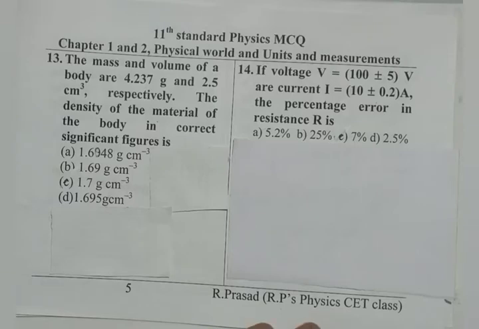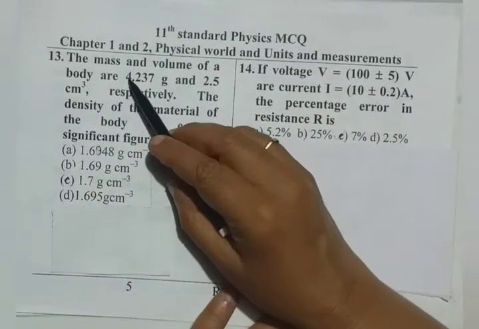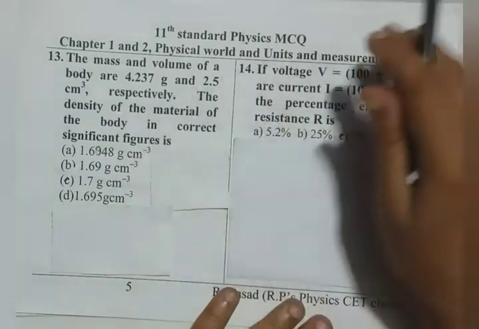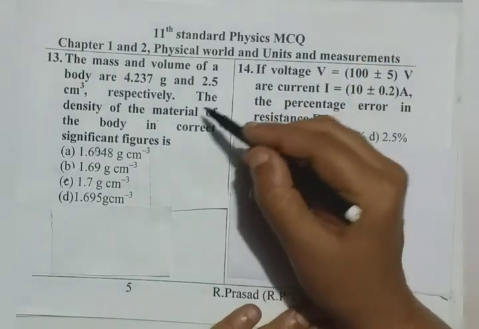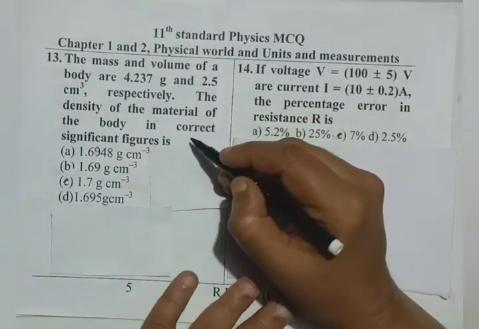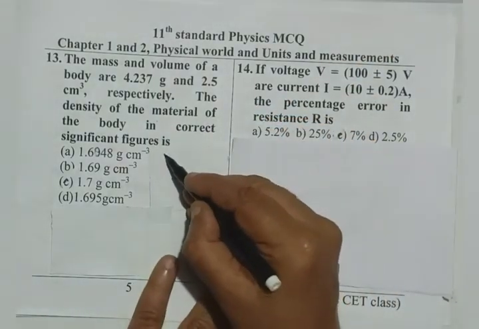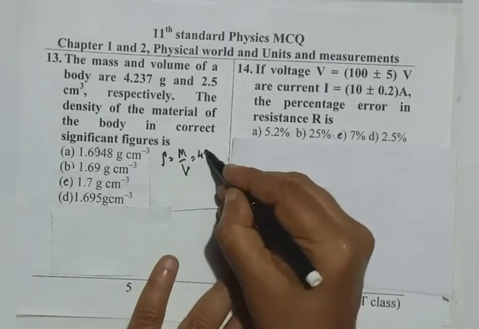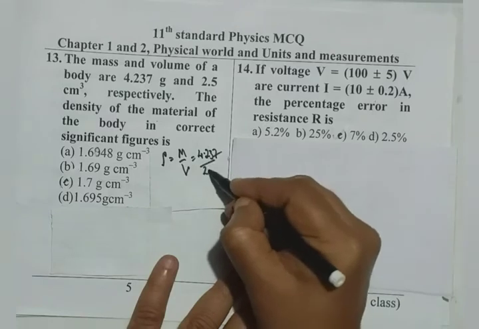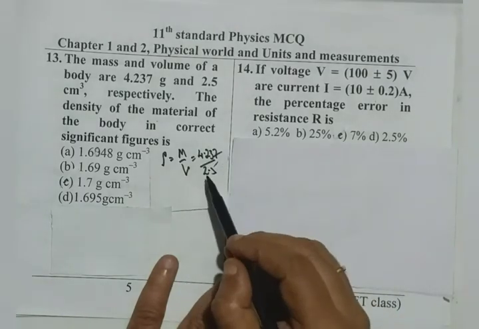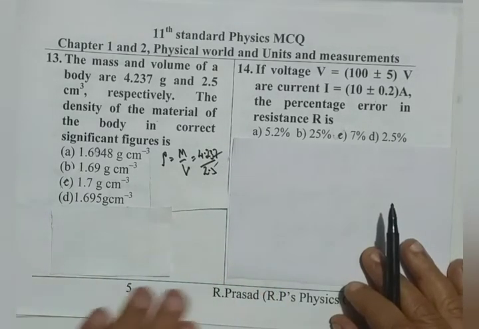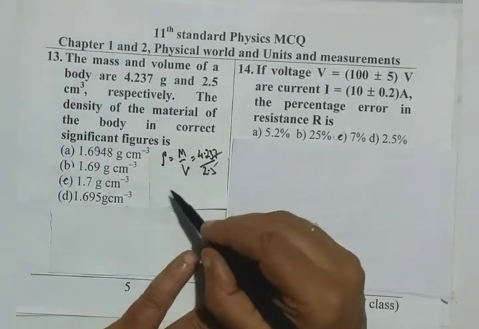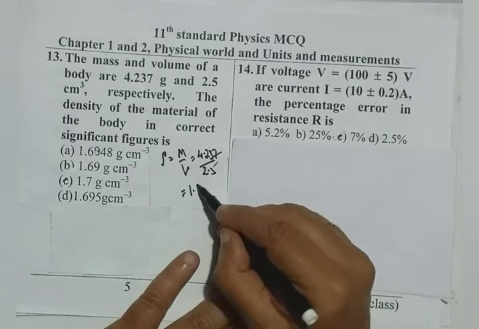13th question, we go for it. The mass and volume of the body are 4.237 gram and 2.5 centimeter cube respectively. The density of the material of the body in correct significant figures. We know density is mass by volume, that is 4.237 by 2.5. Here also there is no need for us to calculate because the numbers given are almost the same. Therefore, we can guess its final answer